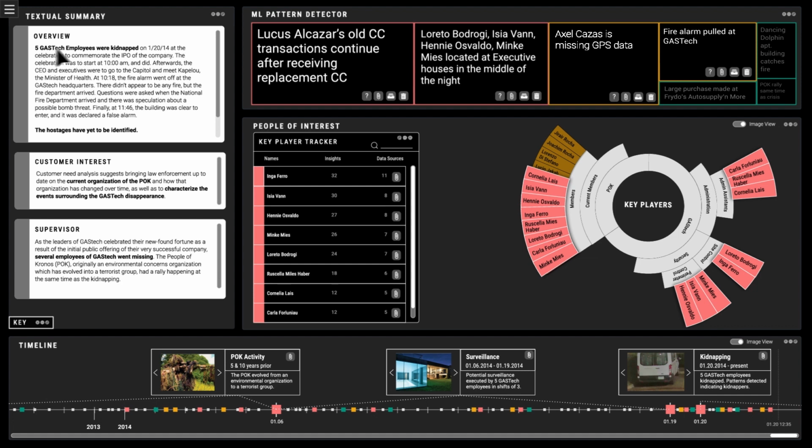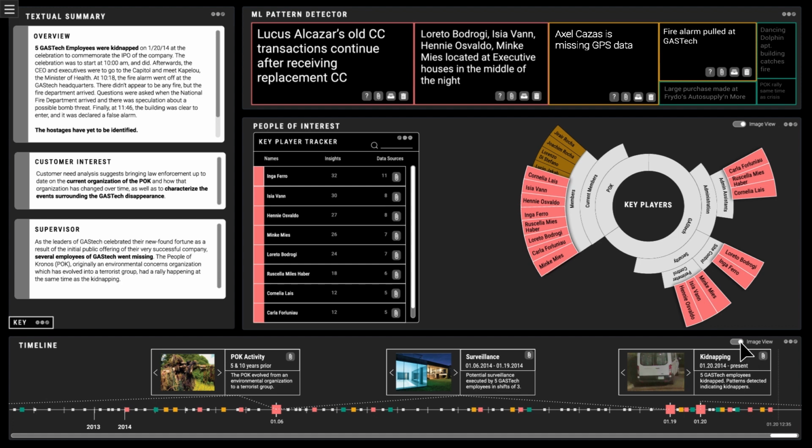She learns that 5 gas tech employees were abducted at the celebration to commemorate the IPO of the company on January 20th. She notes that the POK, People of Kronos organization, held a rally at the same time as the kidnapping. Naya continues to expand her contextual awareness by reviewing the main events on the timeline.